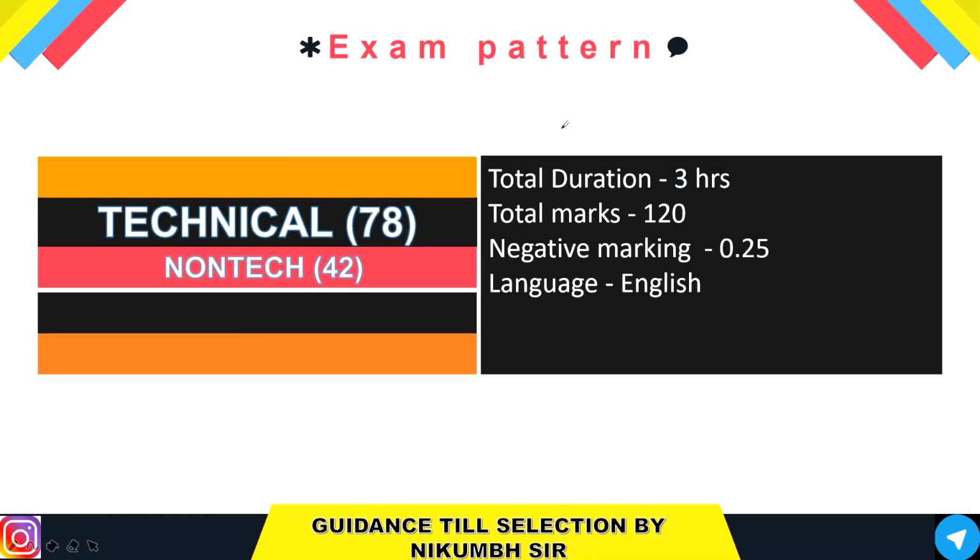Now the important thing is the exam pattern. You have a total duration of 3 hours. Total marks are 120, and negative marking is there, yes, 0.25. The language paper is only in English. You have a technical syllabus branch wise. The main important thing is that each branch has a different syllabus. So each branch has its own paper for this NILET STQC, not like NILET NIC. You have an individual paper for your branch, so don't worry about that. Later I will explain the syllabus in detail, and we will make a detailed strategy video regarding that. So this is the overall pattern, that your 120 questions are divided like that. The important thing is that the paper is branch wise now, not like NIC. This is the most important thing, which I am highlighting again.